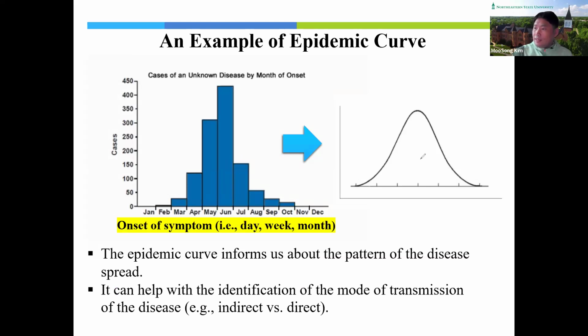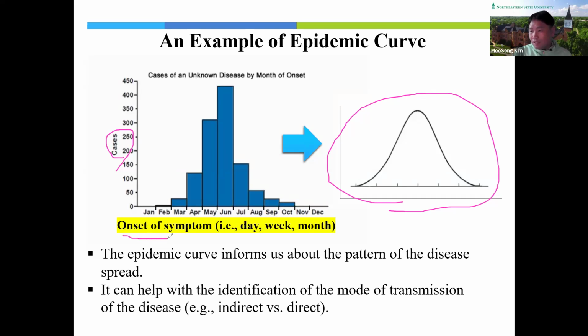So this is the example of epidemic curves. Usually an epidemic curve indicates two different things. In this one, the columns indicate the number of cases, and the bottom row indicates the onset of symptoms, so the duration of symptoms. Okay.